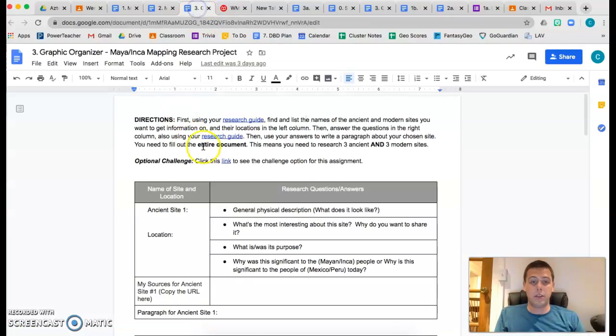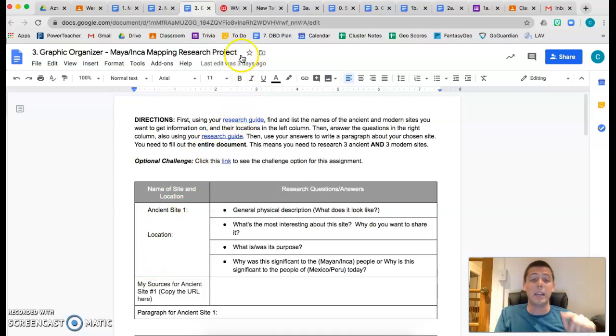My recommendation for this first part, where all you're doing is finding the names of the ancient sites and the modern sites, is just Google ancient sites of the ancient Mayans or the Incas, depending on which ones you chose. You can use a list that comes up there on Google. You could go to Wikipedia and find that. Just for the initial part of it in the beginning with the names, that's all you really need to do.